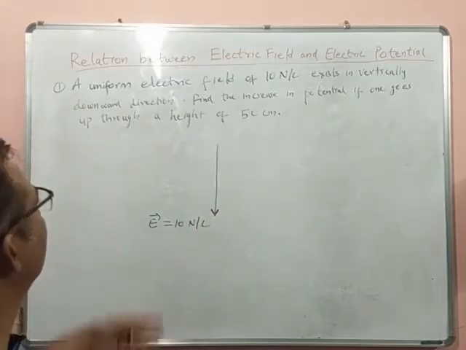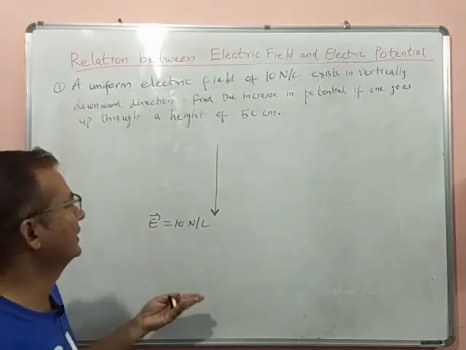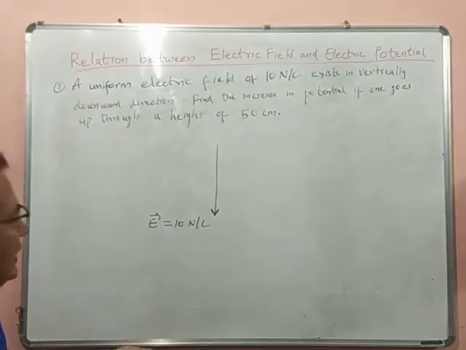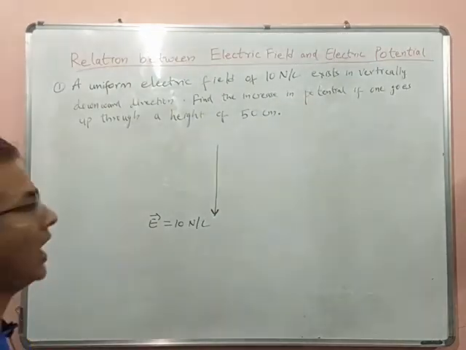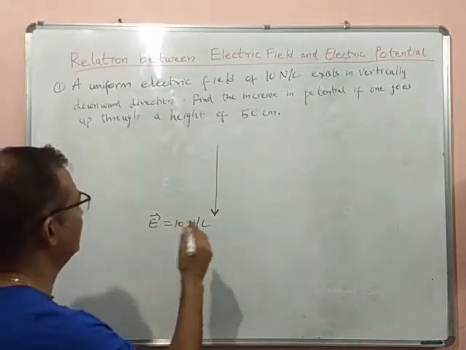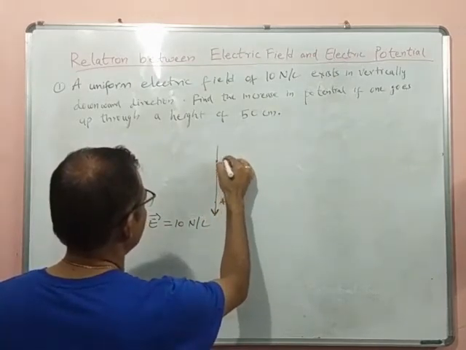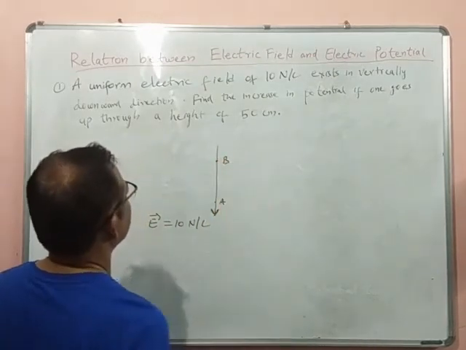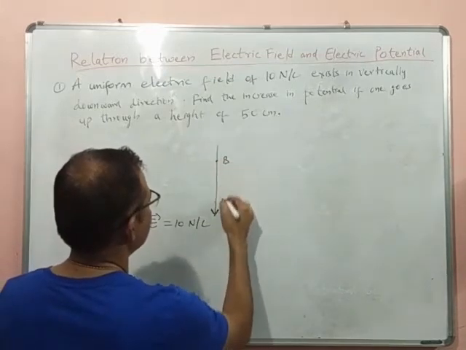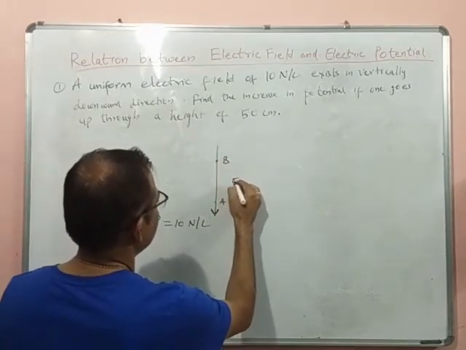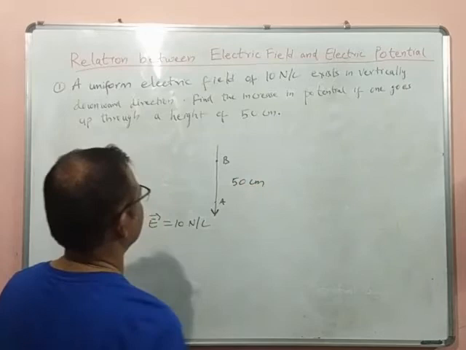What they are asking us to calculate is, find the increase in potential if one goes up through a height of 50 centimeter. Suppose this is a point A and we go to point B; this AB is 50 centimeter.